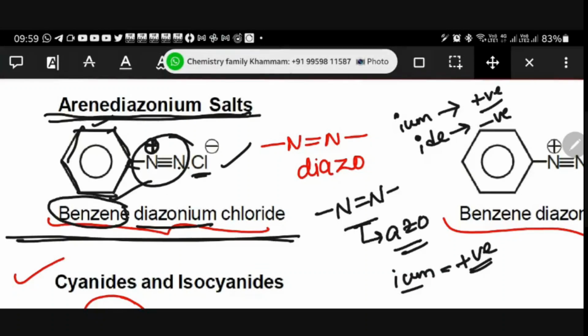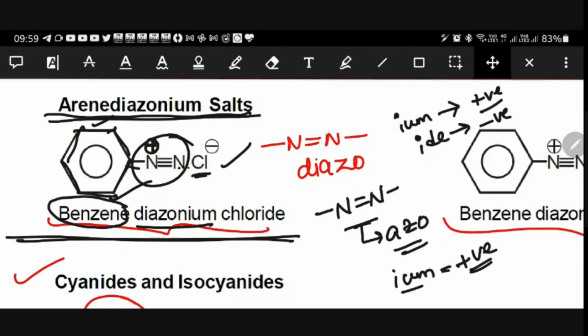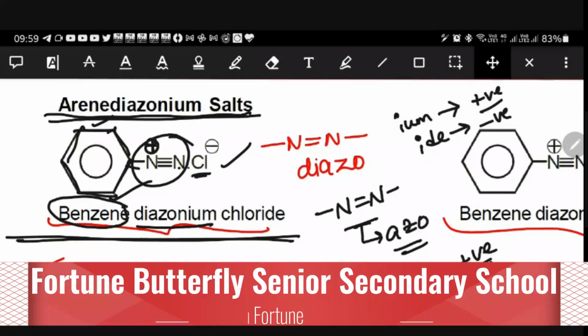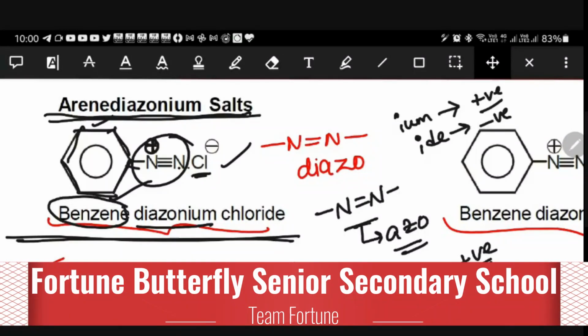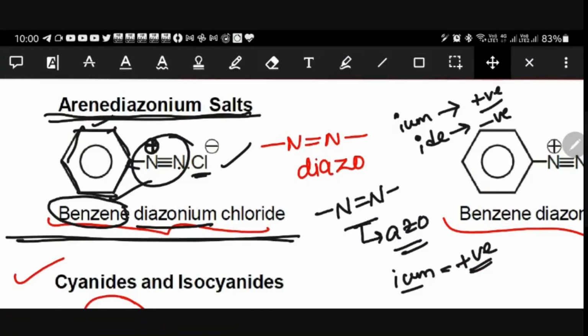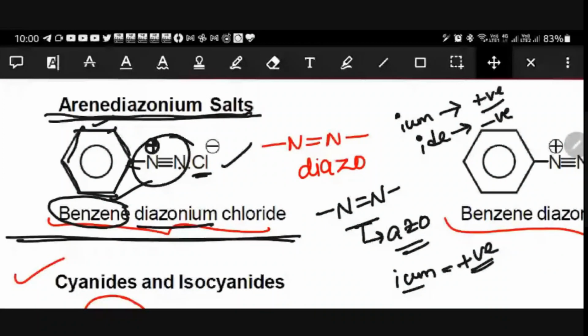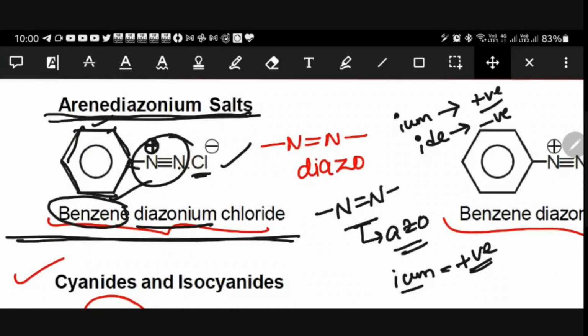Even phenol can be prepared from this by different reactions, and some of them are named reactions. The Sandmeyer reaction, the Gattermann reaction, the Balz-Schiemann reaction. Many such named reactions are there, but for all of them, the starting material is benzene diazonium chloride.